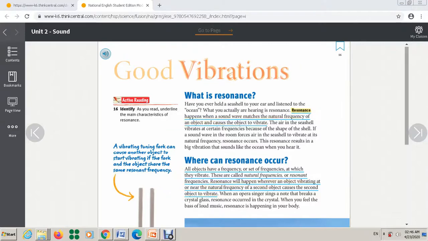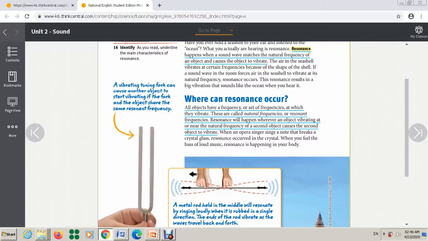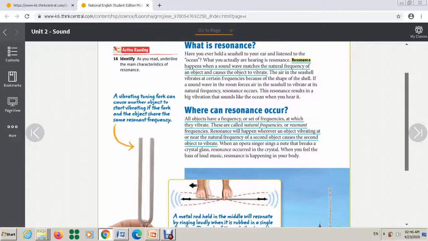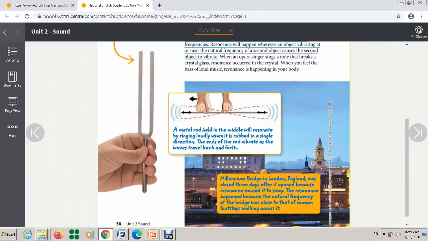Don't forget to study the figures. Figures are very important. This one: a vibrating tuning fork can cause another object to start vibrating if the fork and the object share the same resonant frequency. This one is an example, the tuning fork also. This one here is important. So this part is enough to study for this lesson.